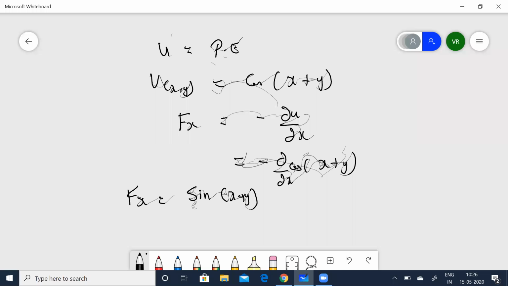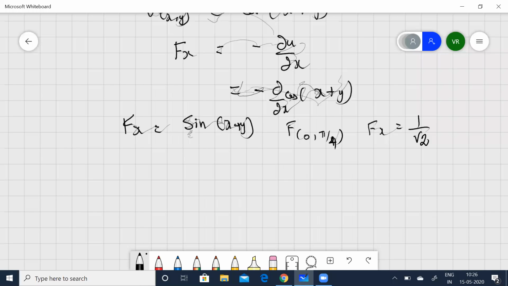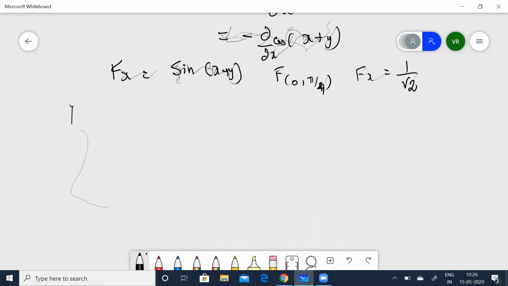So at 0 comma pi by 4, now you know sine of pi by 4 is 1 by root 2. So F of x will now become 1 by root 2. Then coming to Fy, let us calculate Fy.